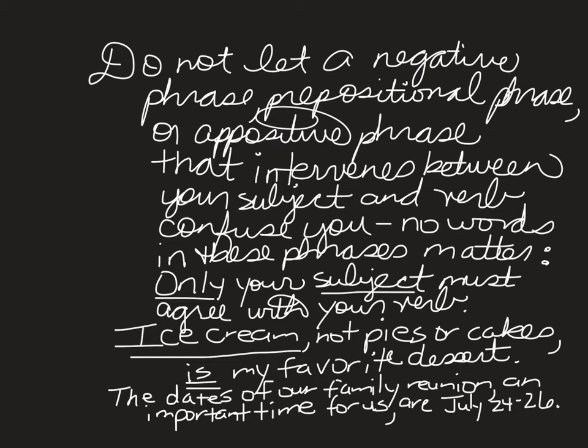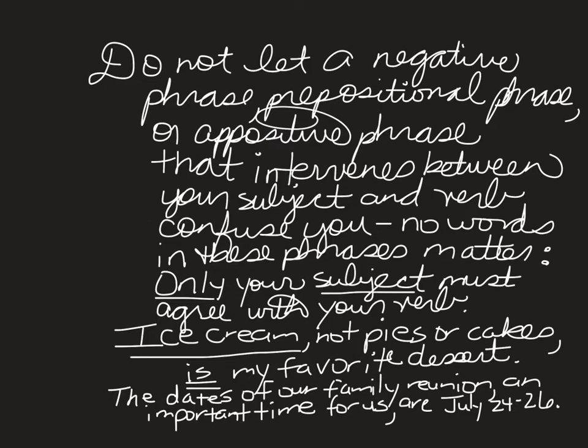This lesson is for April 2nd, and it covers the topic of problems with subject identification. All right, so slide 1. Do not let a negative phrase, a prepositional phrase, or an appositive phrase that intervenes between your subject and verb confuse you. Remember, no words in these phrases matter when it comes to subject-verb agreement. Only your subject must agree with your verb. Nothing else must agree with your verb.